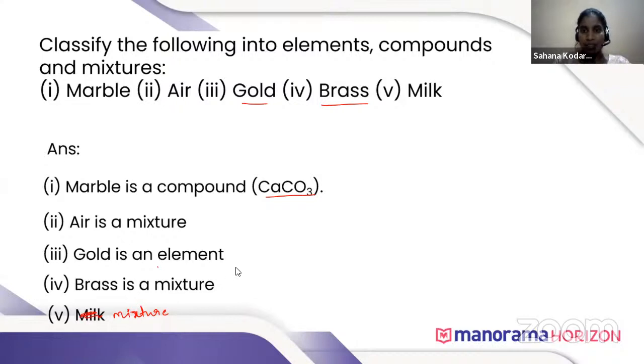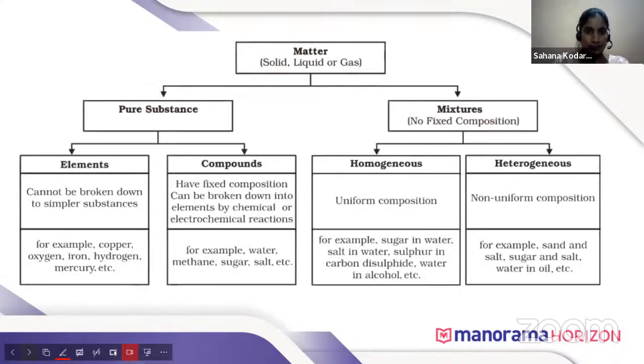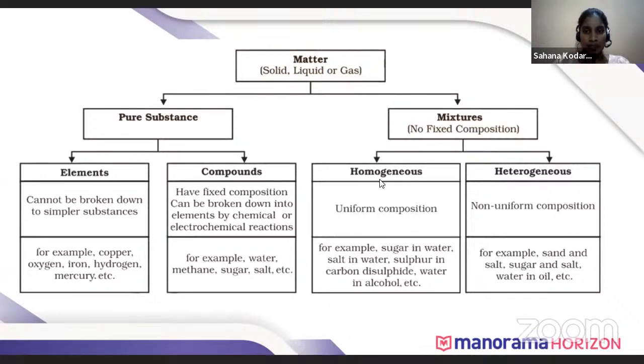Okay. Next. Today we have discussed that matter is classified into pure substances and mixtures. Pure substances are classified into elements and compounds. Mixtures are classified into homogeneous and heterogeneous mixtures.